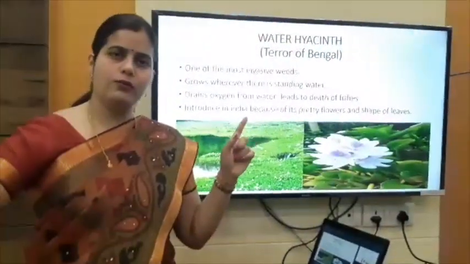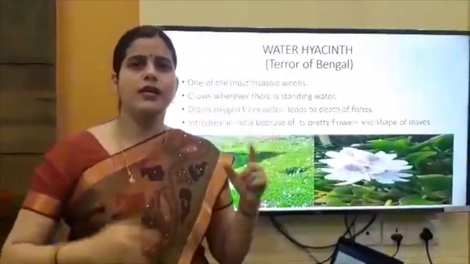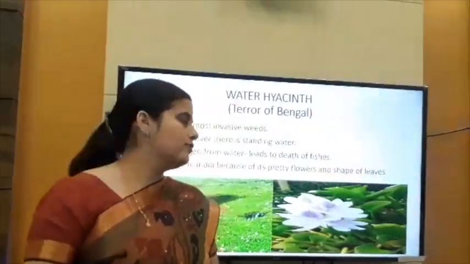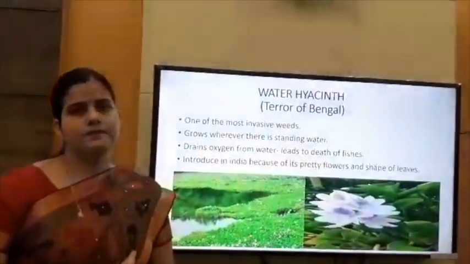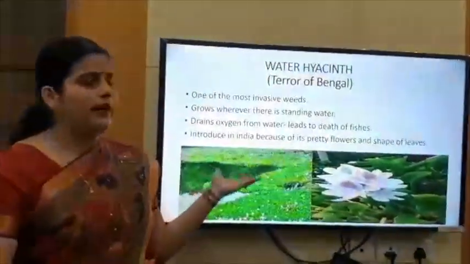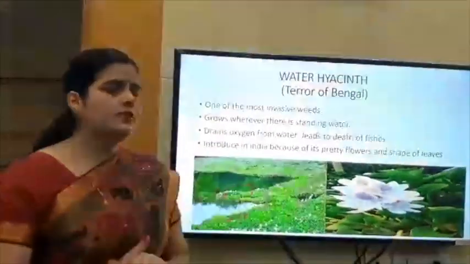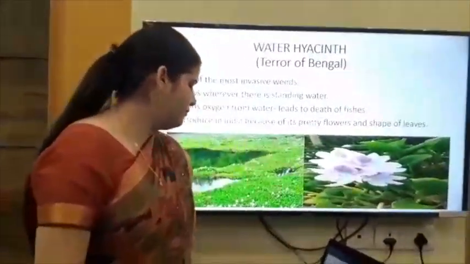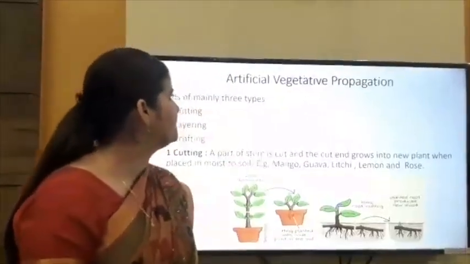It covers the whole upper surface of the water, so no photosynthesis occurs, and when there is no photosynthesis, there is no oxygen, and finally the fishes die. That's why it is called the terror of Bengal.